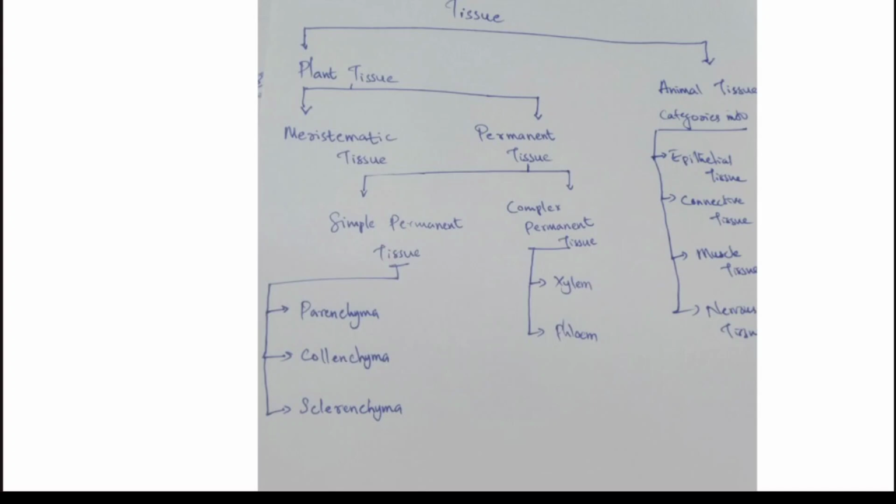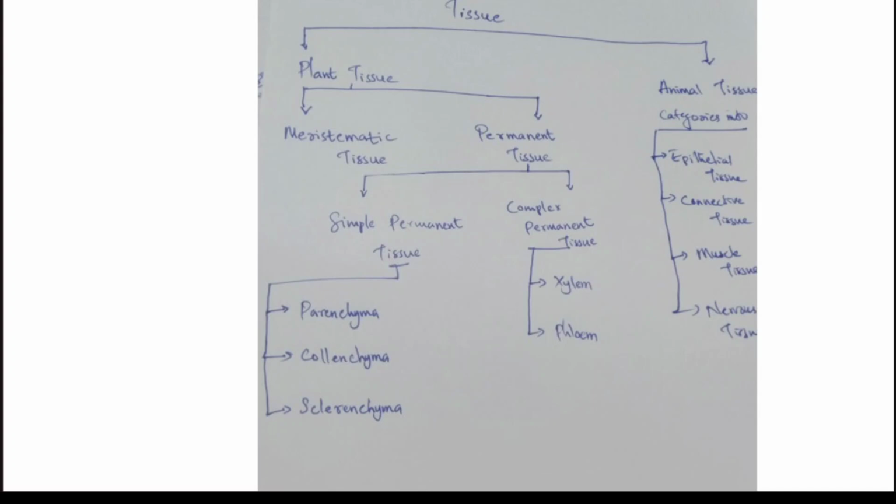Permanent tissue is further divided into simple permanent tissue and complex permanent tissue. Simple permanent tissue is divided into three types: parenchyma, collenchyma, and sclerenchyma. On the other hand, complex permanent tissue is divided into xylem and phloem.